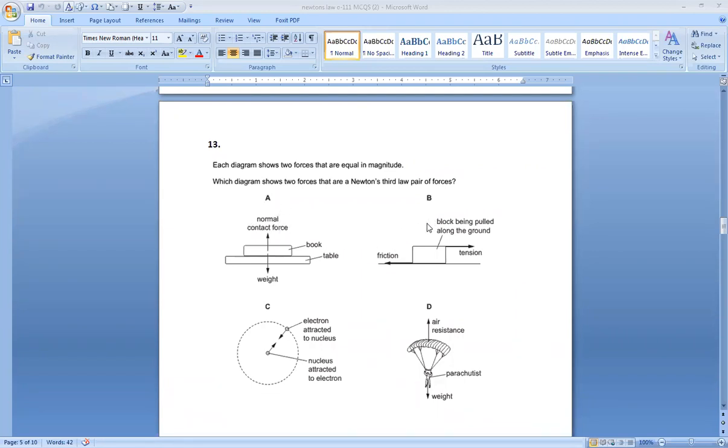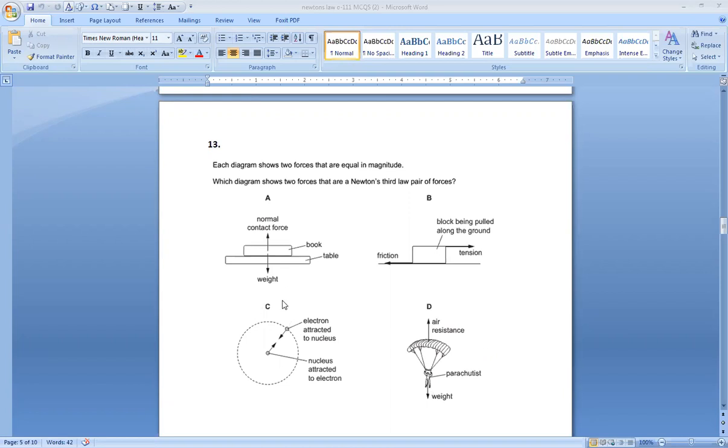If we look at option B, the block being pulled along the ground. The tension is acting on the block. Friction is again acting on the block. And secondly, they are not equal. If it is pulled along the ground, it means it is moving, so tension is more than friction. They are not equal as well. Even in this case, air resistance is acting on the parachute. Weight is acting on it, but both of them are cancelling each other. So it moves at a constant speed.